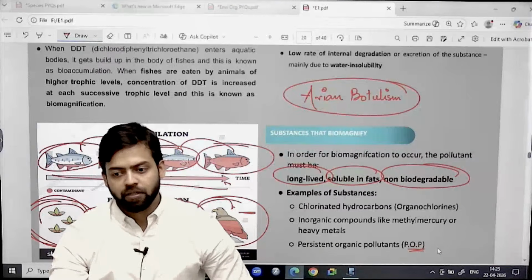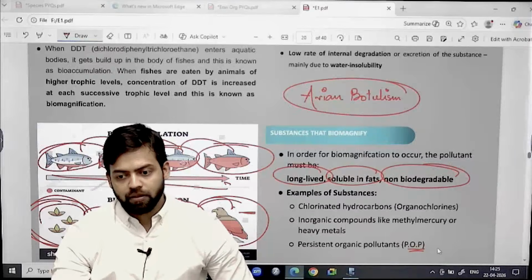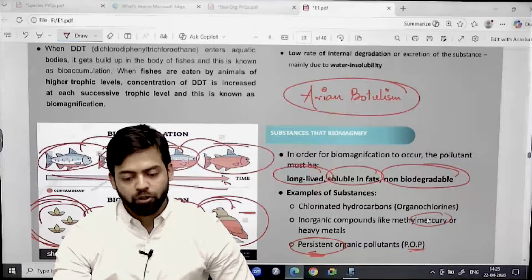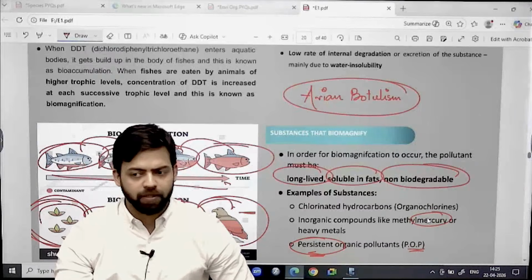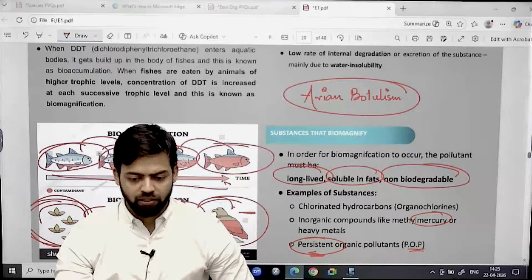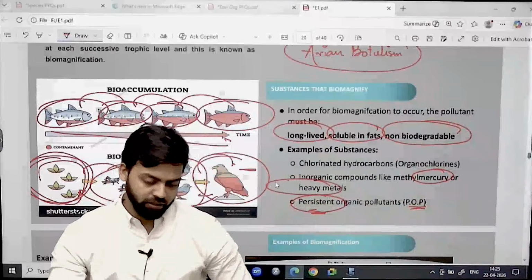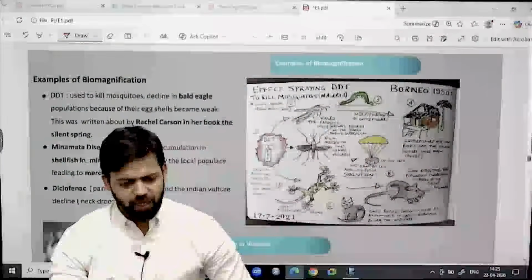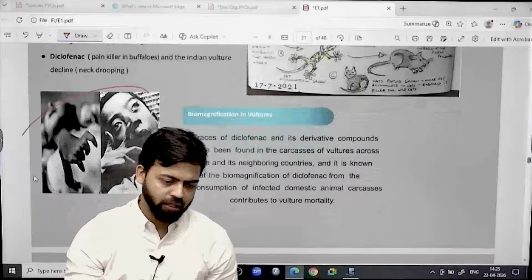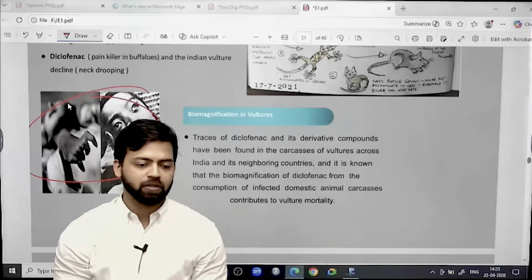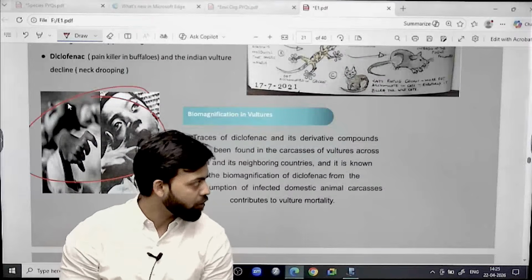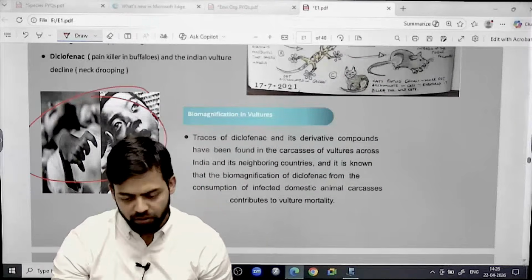Stockholm Convention is there, right? Which persists in the environment for a longer period of time. There are different conventions related to mercury. For example, there is the Minamata Convention, the Basel Convention, the Rotterdam Convention. Heavy metal related conventions are there. So this is biomagnification, various examples. For example, here you can see the image of the disease, Minamata disease, that happens as far as mercury pollution is concerned. So we will talk about this in organizations as well, different conventions, or in pollution as well.